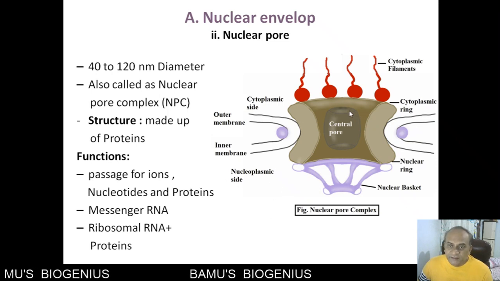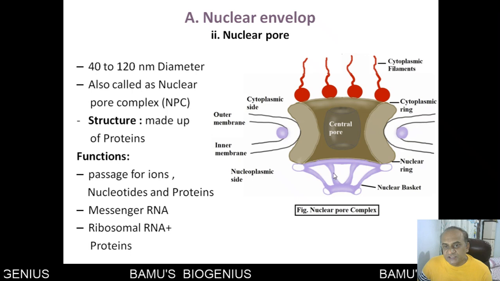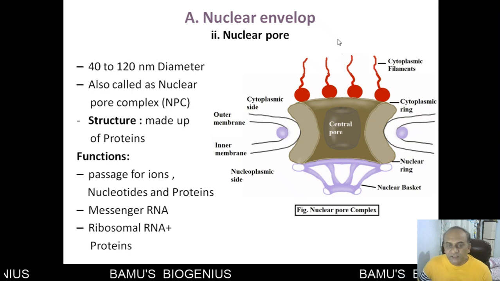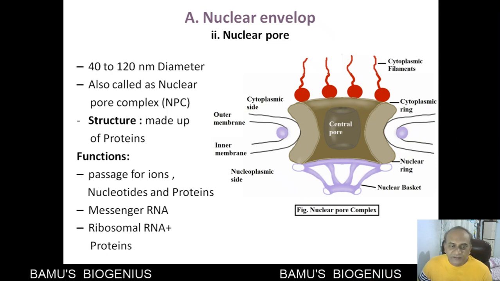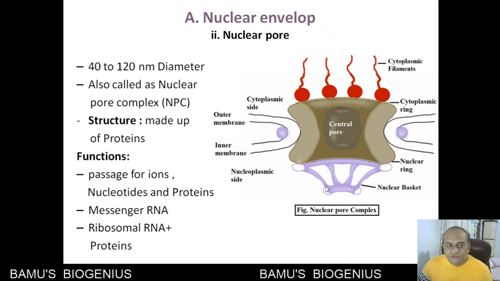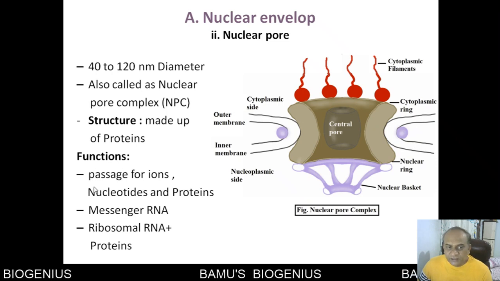At the center is the central pore, through which certain kinds of molecules, for example ribosomes, ions, and nucleotides, are exchanged between the cytoplasm and the nucleoplasm. So this is the nuclear pore. The functions of the nuclear pore: I have told you about the passage for ions.